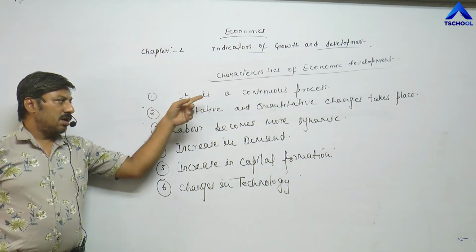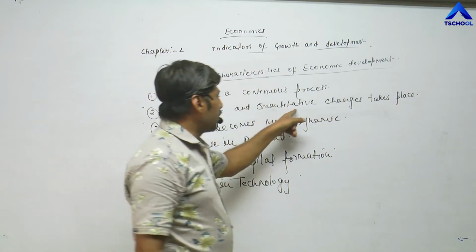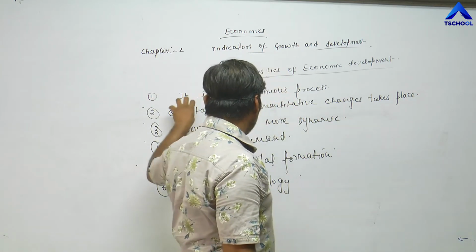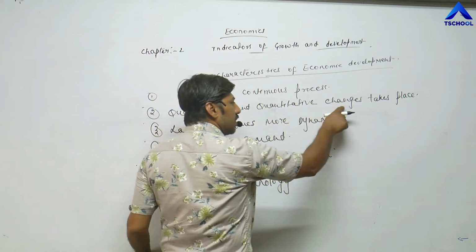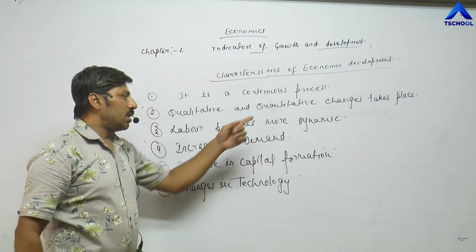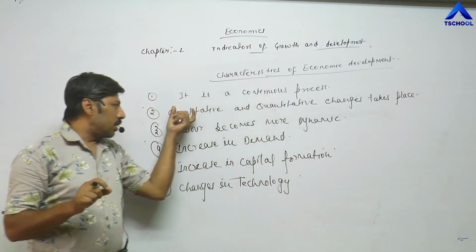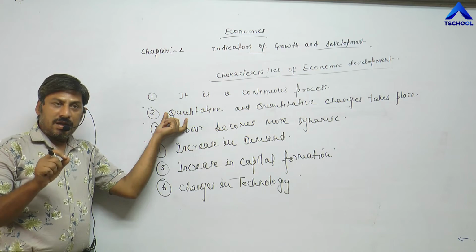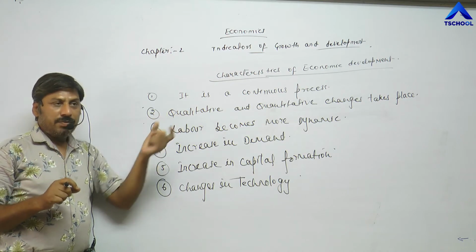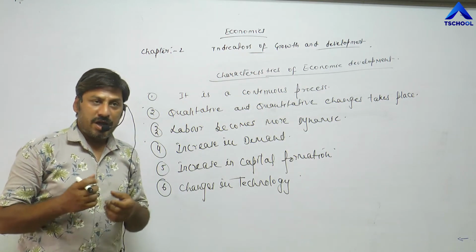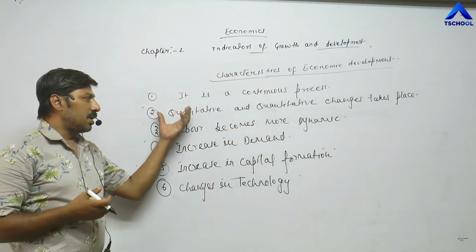First, it is a continuous process. Second, economic development involves qualitative and quantitative changes. Once again, quantitative changes are related with income, national income, per capita income. Qualitative changes are related with an increase or improvement in the standard of living and quality of life. For example, health facilities, sanitation facilities, education, pure drinking water, luxuries and comforts. These are called qualitative changes.